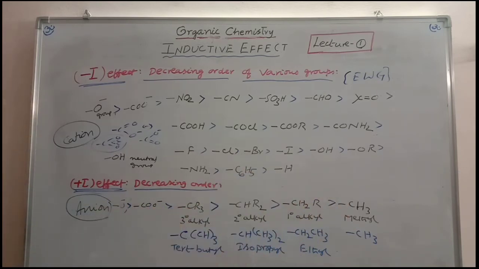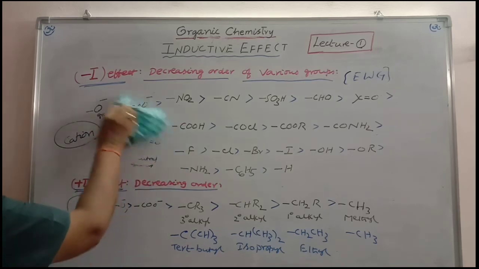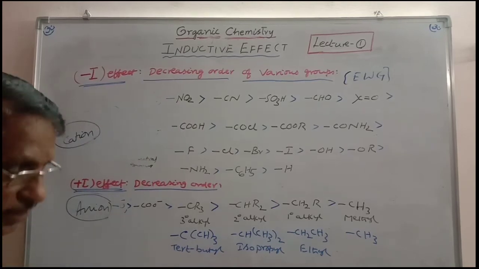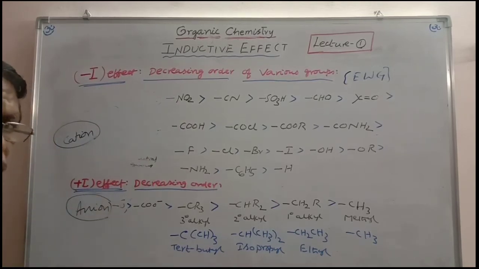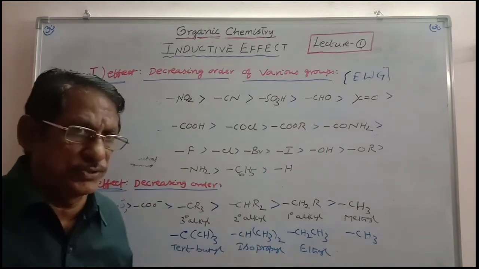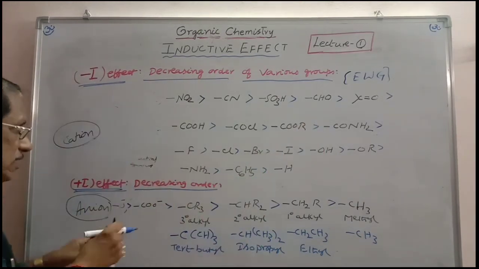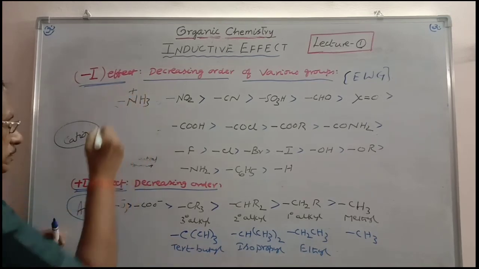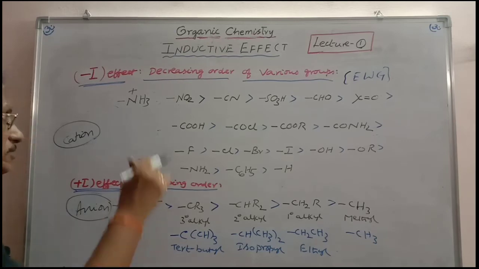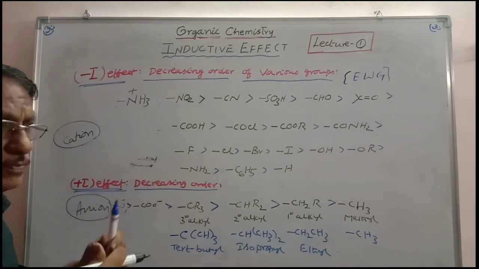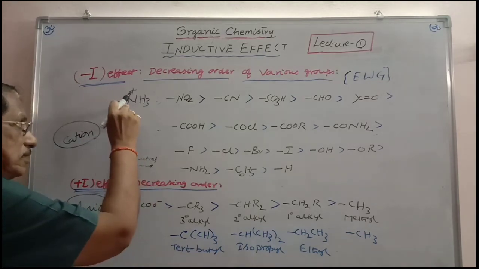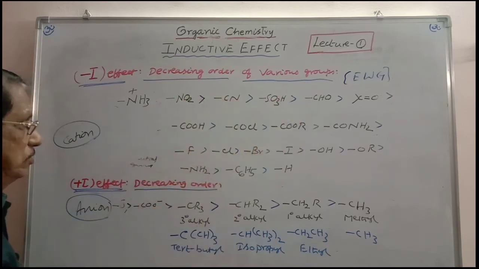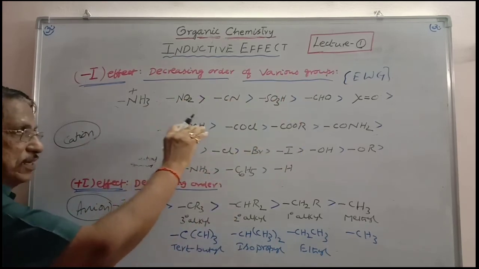And if you take cations, here you have to consider cations, please. These are under the electron withdrawing groups. A cation has less electron density, so it will withdraw the electron more easily than the remaining neutral groups. You can take, for example, NH3 plus. NH3 is neutral; NH3 plus has a positive charge. There is no lone pair availability at all, and so the nitrogen has electron deficiency. It withdraws the electron cloud more powerfully than the remaining neutral groups. So this cation has more electron withdrawing power than the remaining groups.